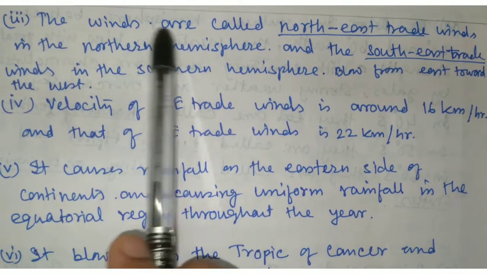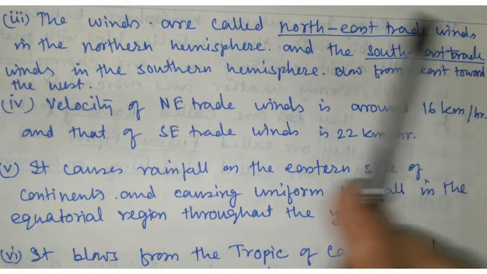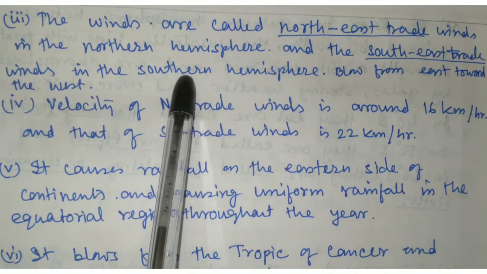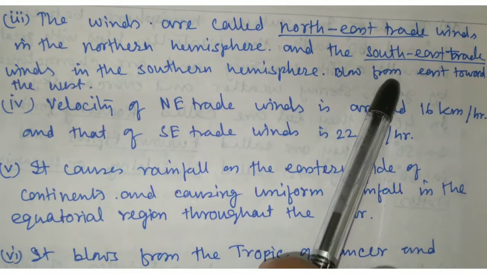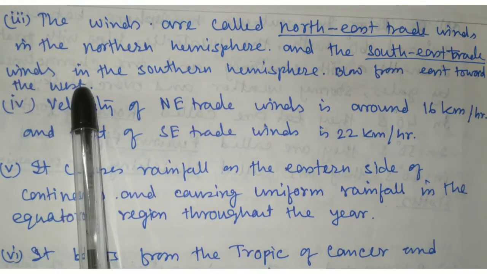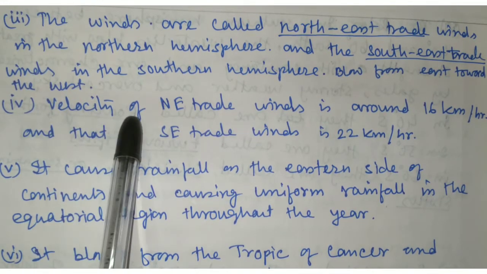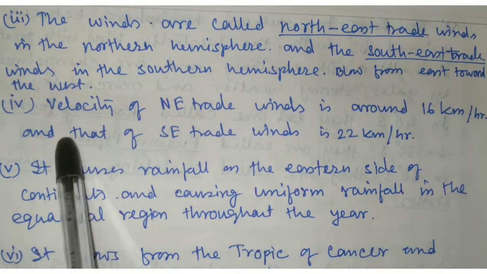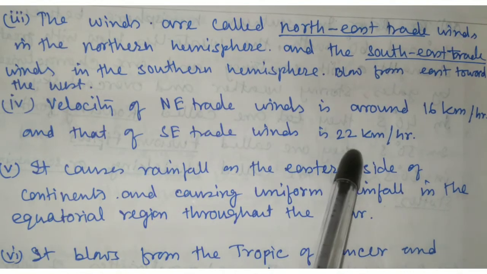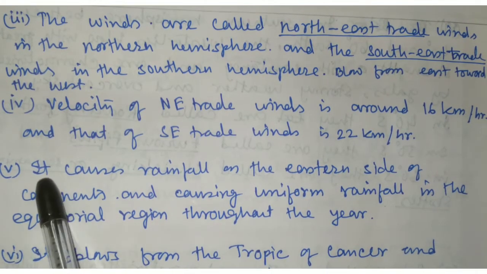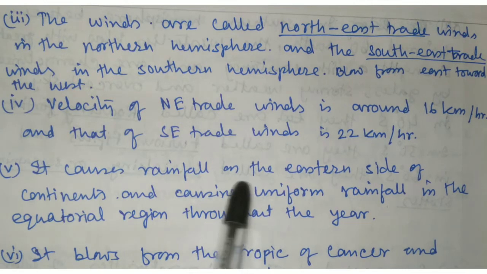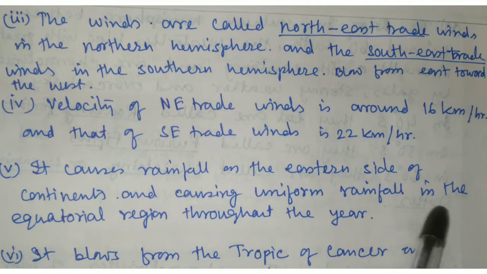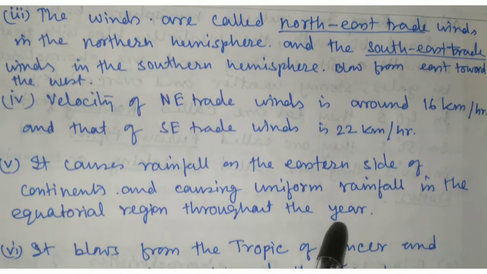Number three, the winds are called northeast trade winds in the northern hemisphere and southeast trade winds in the southern hemisphere. They blow from east toward the west. Number four, the velocity of northeast trade wind is around 16 km per hour and that of southeast trade wind is 22 km per hour. Number five, it causes rainfall in the eastern side of the continents and causes uniform rainfall in the equatorial region throughout the year.